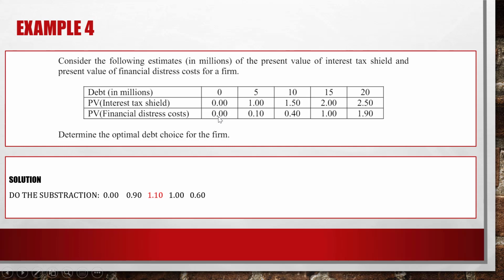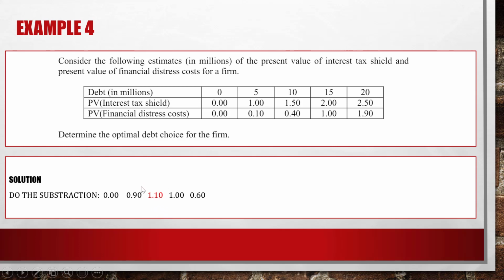0 minus 0 is just 0. 1 minus 0.1 is 0.9. 1.5 minus 0.4 is 1.1. 2 minus 1 is 1. 2.5 minus 1.9 is 0.6. So you see that when you borrow $10 million, the biggest gap is 1.1.